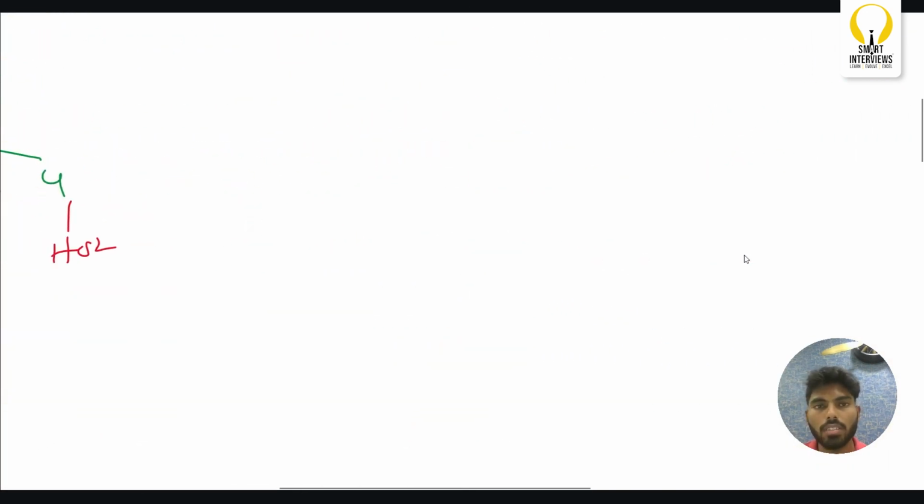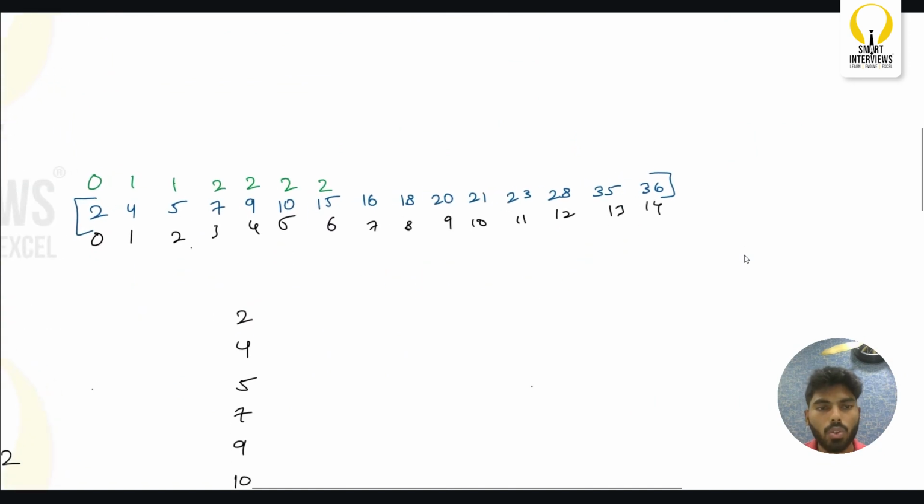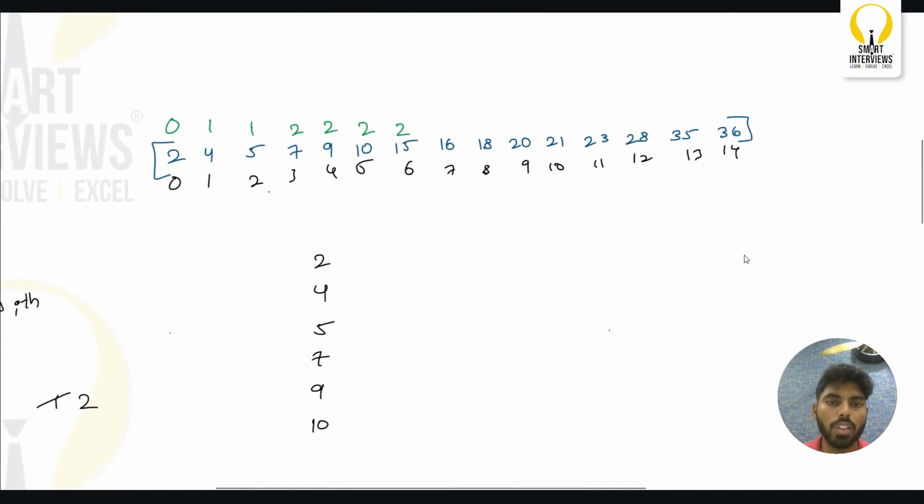So in our case, which player will get the score 4 here? Exactly, the person who has the highest skill level. In our case, it is 36. So he's the only person who will get a score of 4. Okay, and all the remaining players will simply get a score of 3.